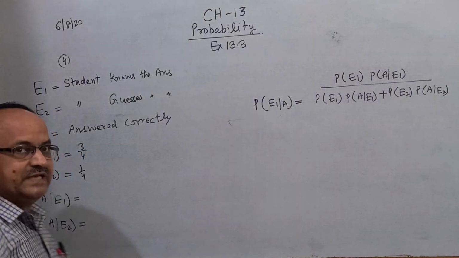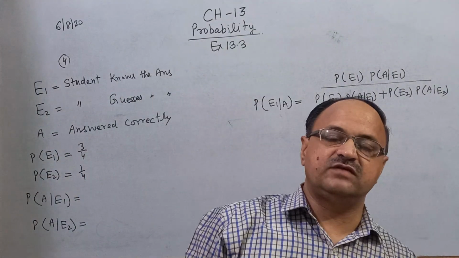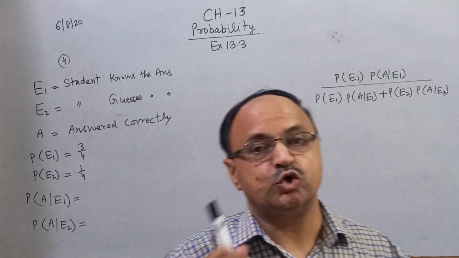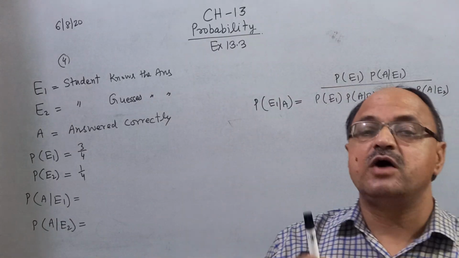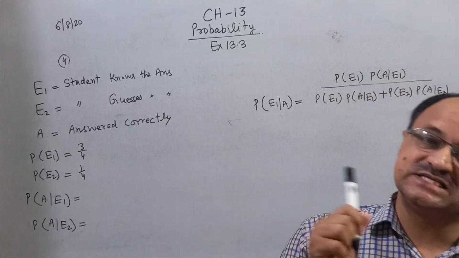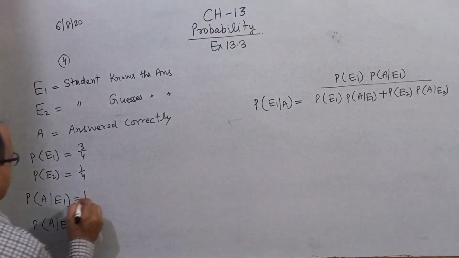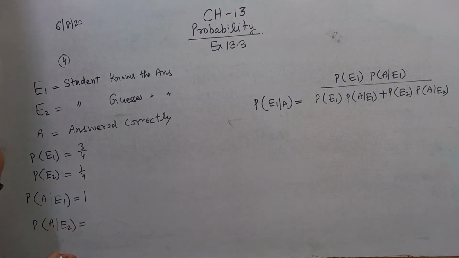Now can you tell me the probability of A by E1? A by E1 means E1 event has already occurred. It means the student knows the answer. If the student knows the answer, then find the probability that his answer is correct. That is 100%, that is 1. And A by E2 is given in the question: the probability that a student who guesses the answer will be correct, that is 1/4.